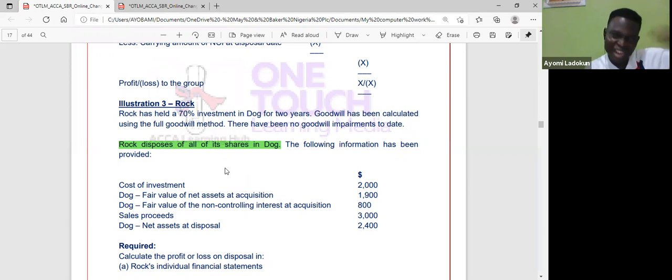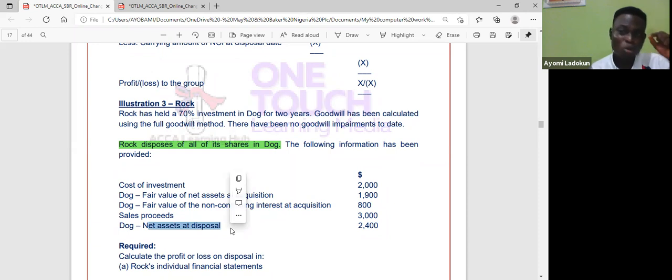I will now less the interest in the subsidiary disposed. Remember, I told you I just check net assets, goodwill, NCI. So I look at net assets at disposal date, and the question already gives me net assets at disposal.